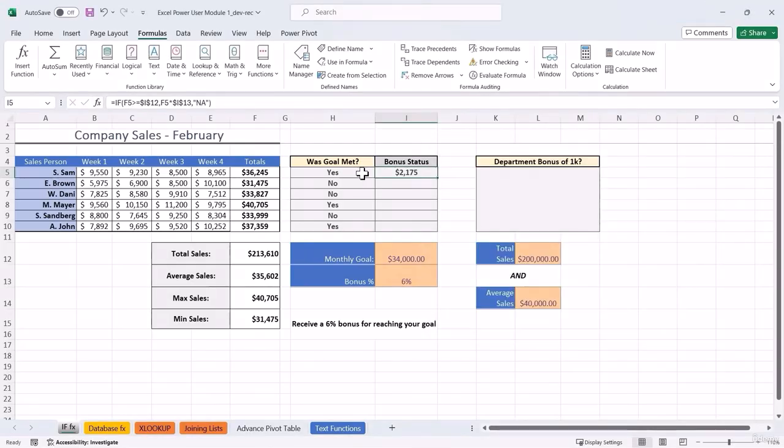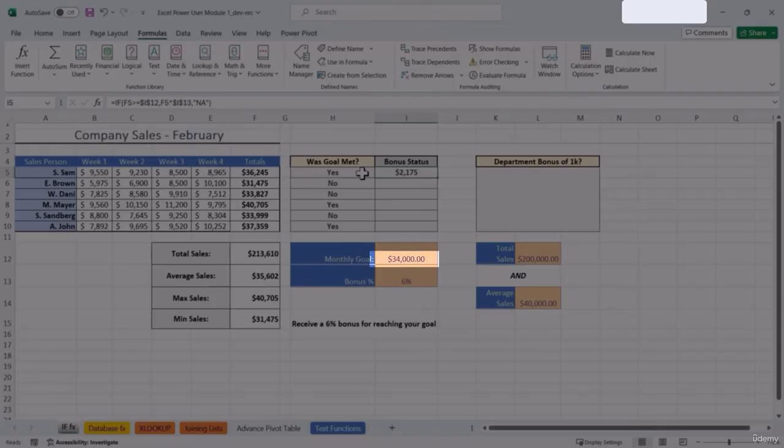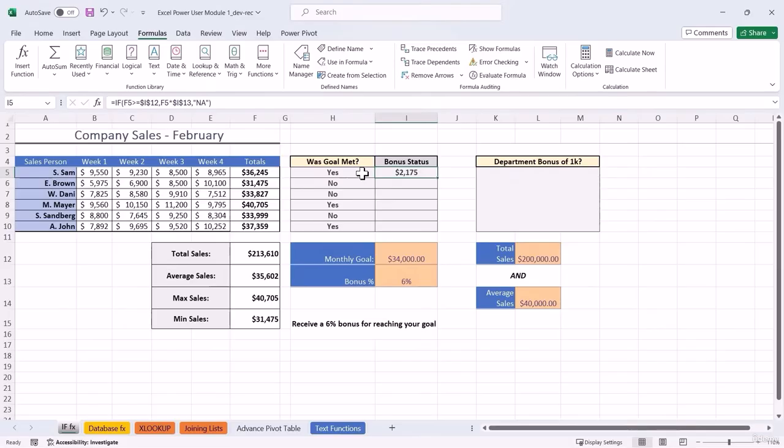So just to recap, our logical test is the same as before. It's the value in cell F5 is greater than or equal to the value in I12. In this case, because it's true, we are performing the calculation. Now I can auto-fill down because I have values to the left. I can double click on the fill handle here, and it will copy it down for me. And there you go. I'm good to go with the IF function here. So the IF function can either say true or false. We can have our custom text or we can perform a calculation as well.